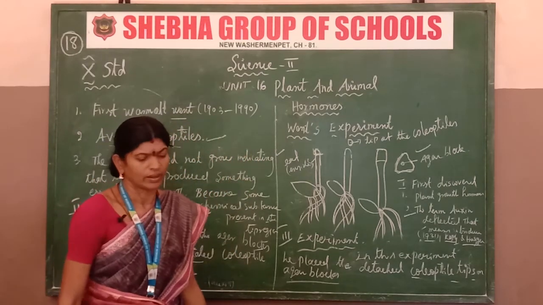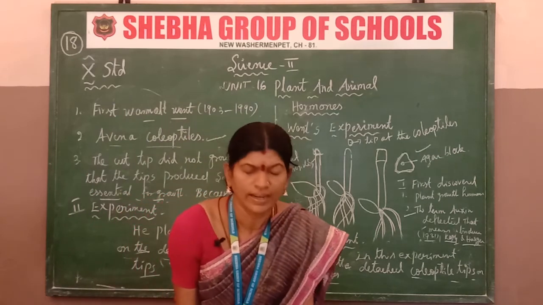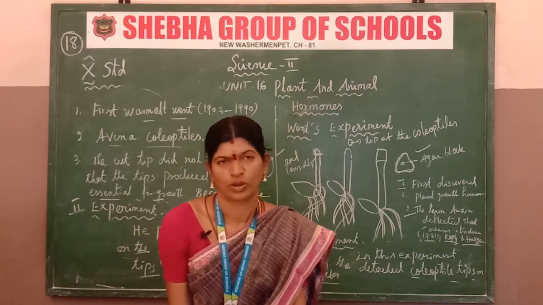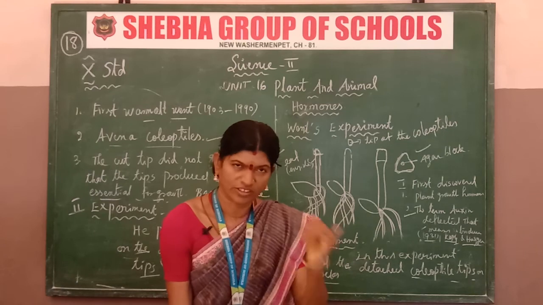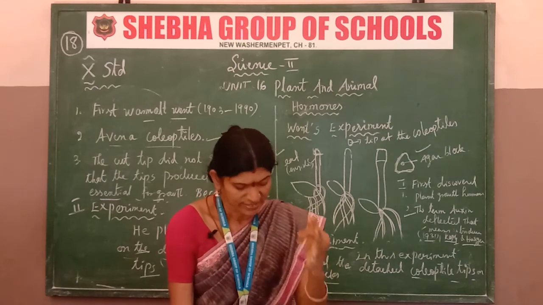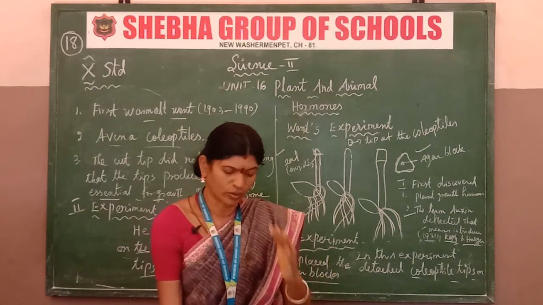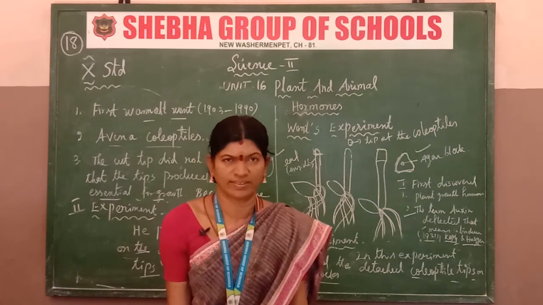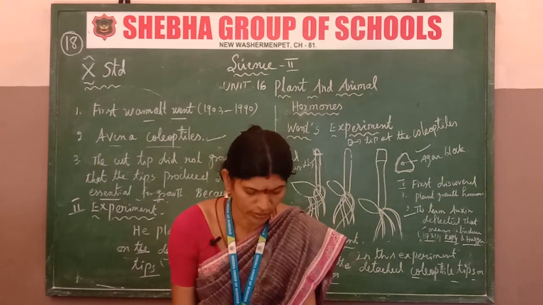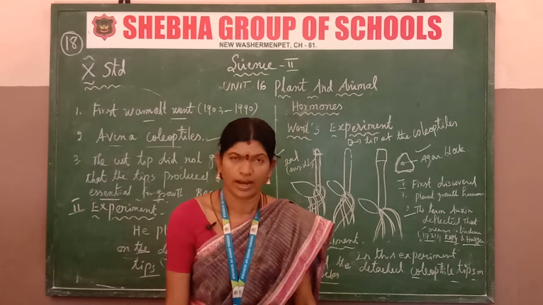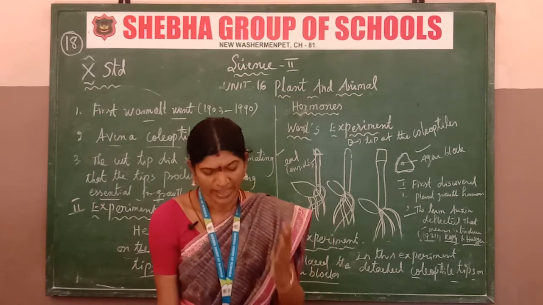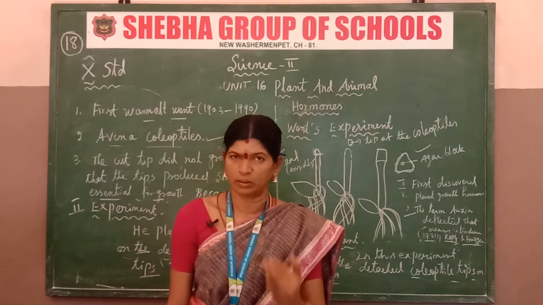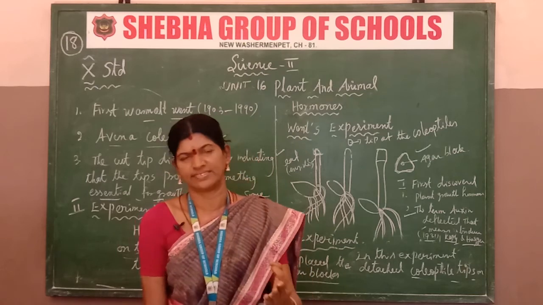Okay. Now next, the types of auxin. How many types of auxin are there? Natural auxin and synthetic auxin. Next we are going to another class. In the second section, we are going to cover the types of auxin and the physiological effects of auxin, cytokinin, gibberellin, abscisic acid and ethylene.